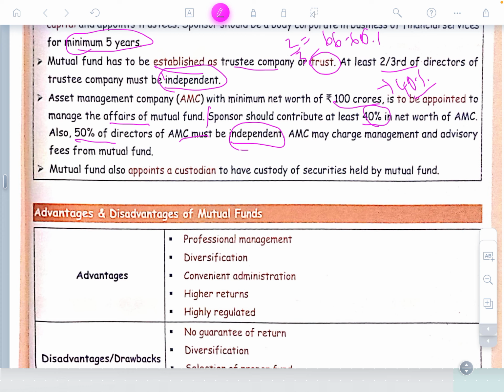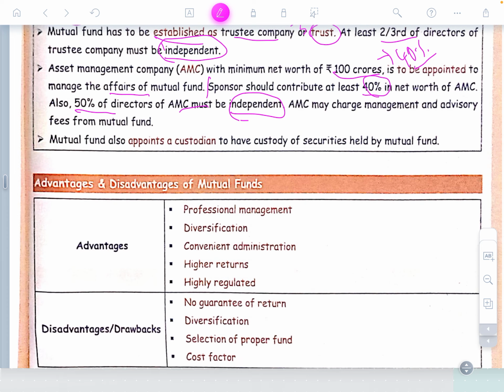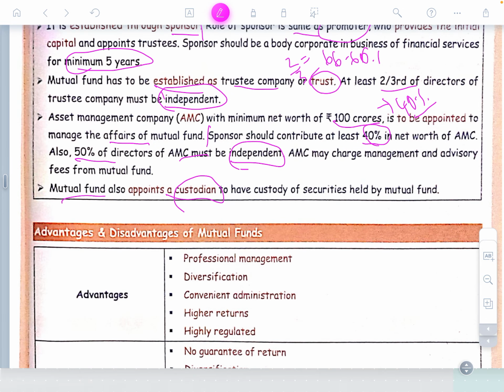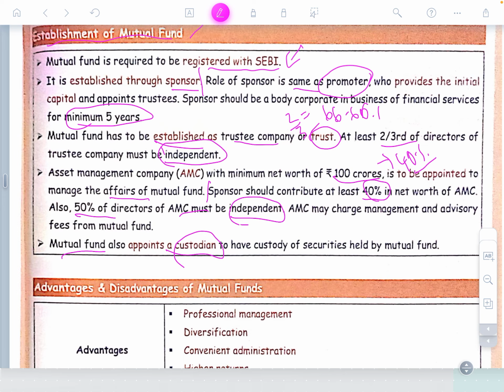The AMC may charge management advisory fees from the mutual fund. So the asset management company can charge some fees. That is its income. And mutual funds also appoint custodians, who hold the securities of the mutual fund. They will be the custodians of all the shares and securities for the mutual funds. So these are the things to establish a mutual fund. You need these things.